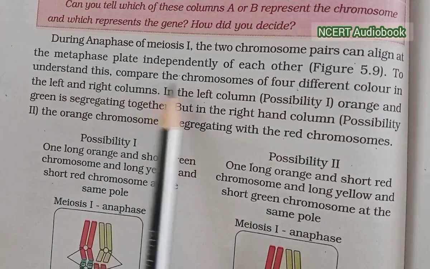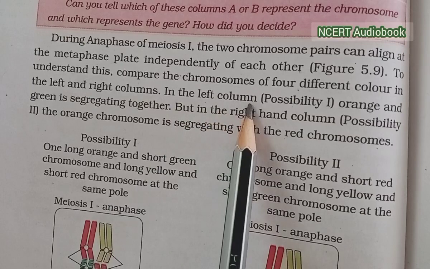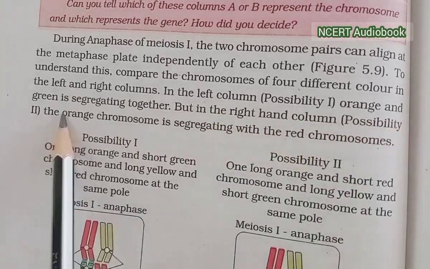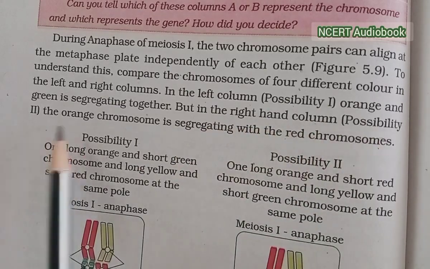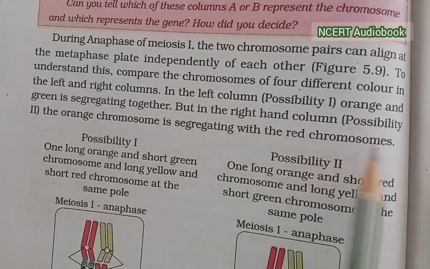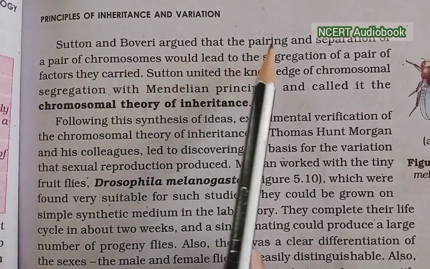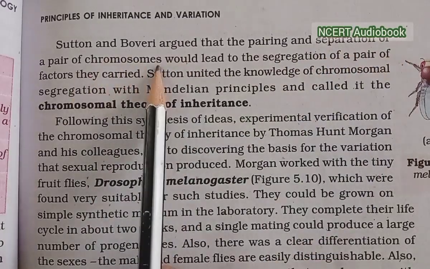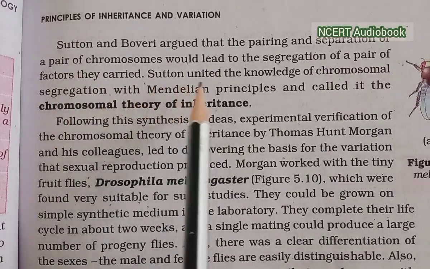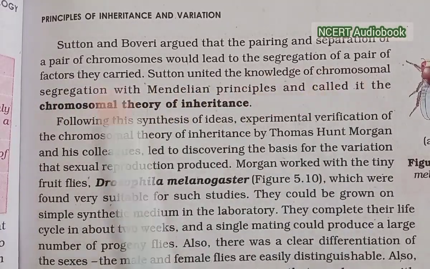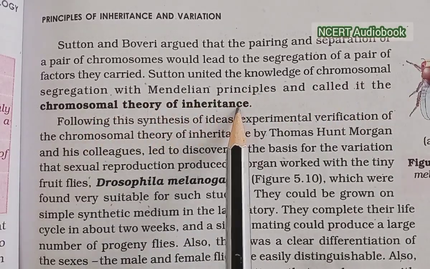To understand this, compare the chromosomes of four different colors in the left and right columns. In the left column, orange and green are segregating together, but in the right column, the orange chromosome is segregating with the red chromosome. Sutton and Boveri argued that the pairing and separation of a pair of chromosomes would lead to the segregation of a pair of factors they carried. Sutton united knowledge of chromosomal segregation with Mendelian principles and called it the chromosomal theory of inheritance.